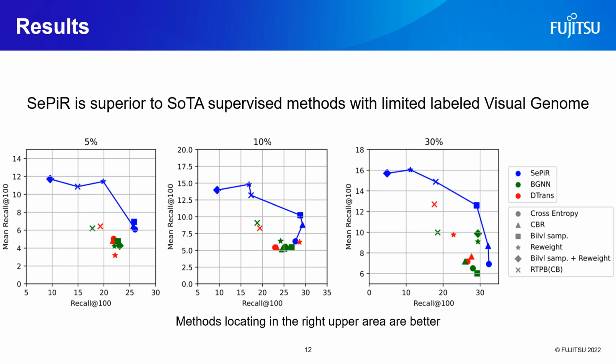The next result is similar to the previous one. The difference is the number of annotated data while training. The experiment is conducted with the use of limited-label Visual Genome. Obviously, SePiR is superior to state-of-the-art supervised methods. Moreover, as the number of annotated data decreases, the gap between SePiR and other methods becomes wider. These facts show that SePiR contributes to acquiring robust predicate representation even without target predicate labels.